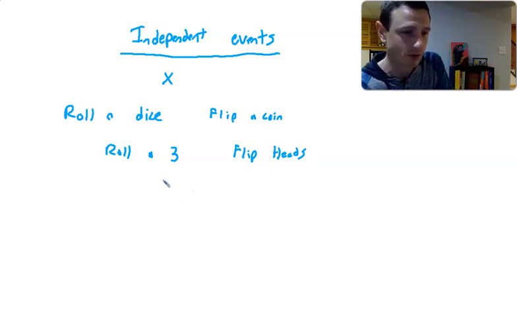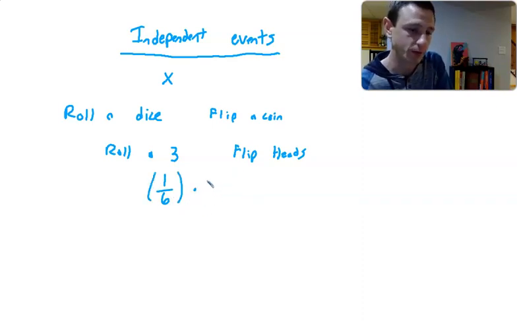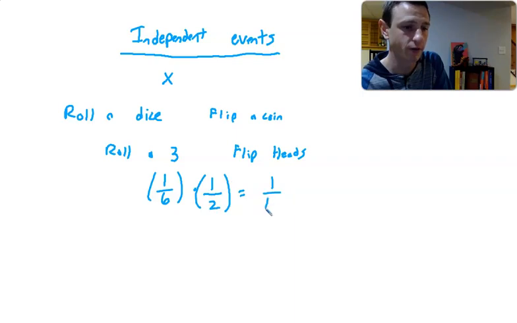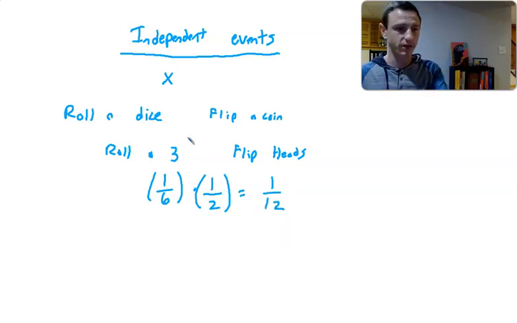So what is the probability of rolling a 3? The probability of rolling a 3 is 1 out of 6. There's one side on the dice that is a 3 out of 6 possible sides, times the probability of flipping heads on the coin. How many sides on a coin are heads? One side out of 2 sides on a coin. So 1 out of 6 times 1 out of 2 is 1 out of 12. So of all the outcomes that could happen when we roll a dice and flip a coin, 1 out of 12 of those will end up with a 3 and heads.